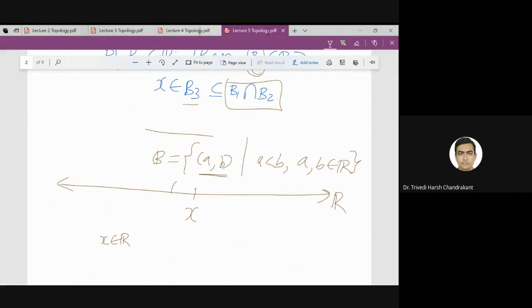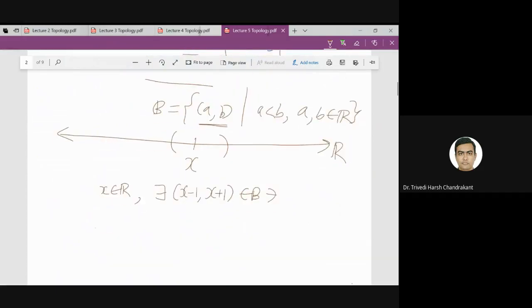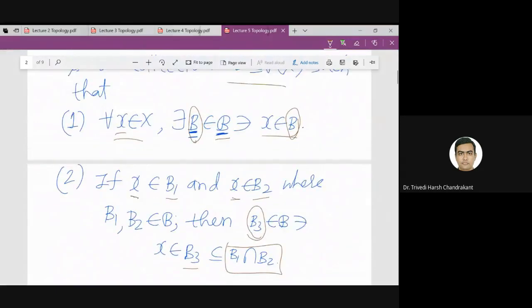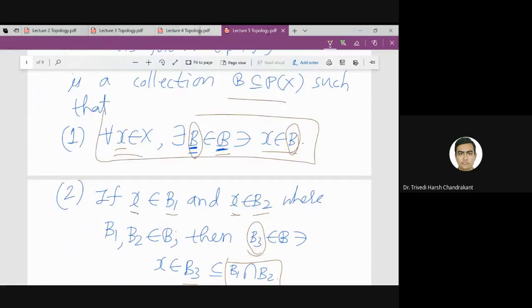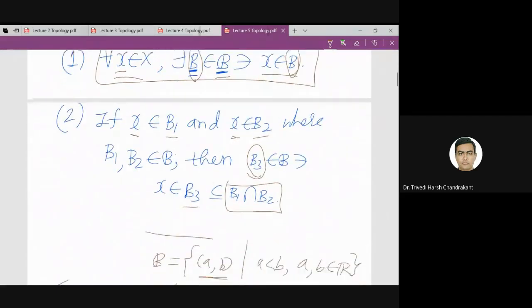You can always find, right? You can take the interval X minus 1 to X plus 1. So this is an element of B, so that X is in this interval. So this is exactly this first property. So it is kind of interior point. Every X in the set is an interior point.